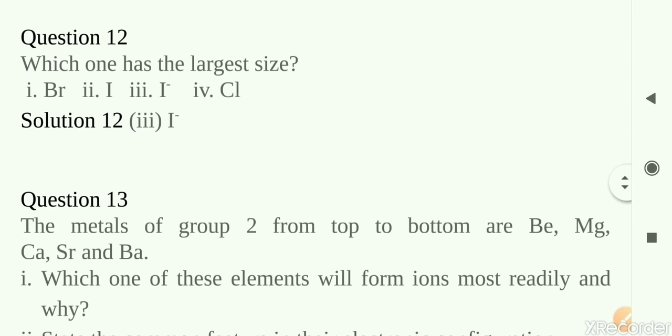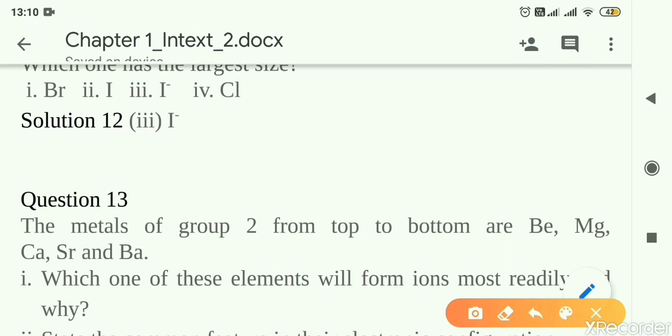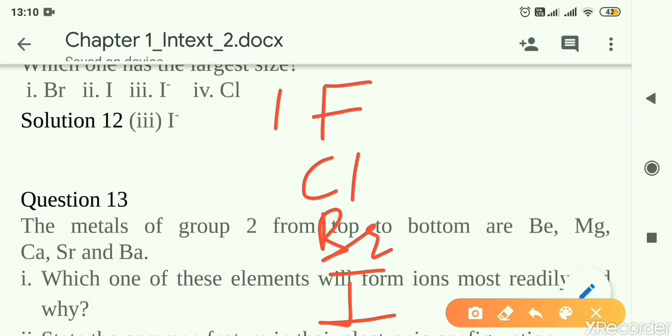Question number 12 now. Here also related to atomic size. Which one has largest atomic size? Bromine, iodine, iodide ion. There I minus is there. That is an anion, iodide ion. And fourth option is chlorine. So these are all from halogen. That is chlorine, bromine, and iodine. As we move downwards, atomic size is increasing. That means iodine should be the largest one out of these normal atoms.